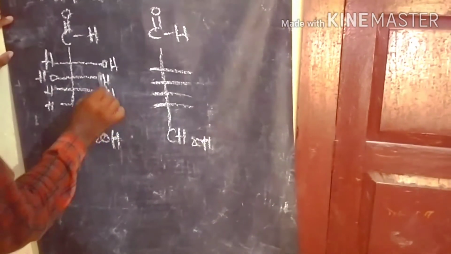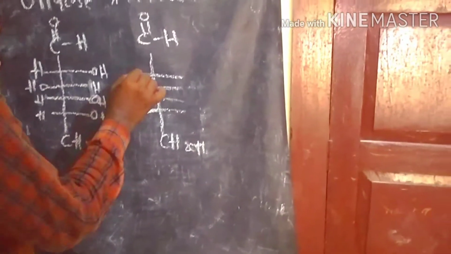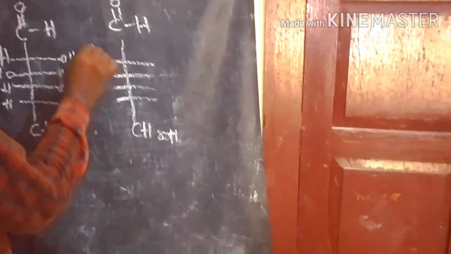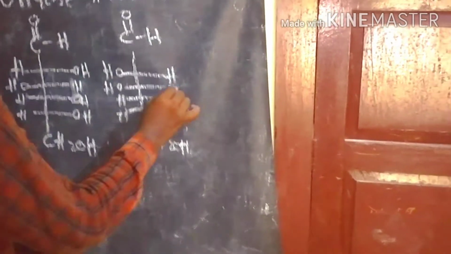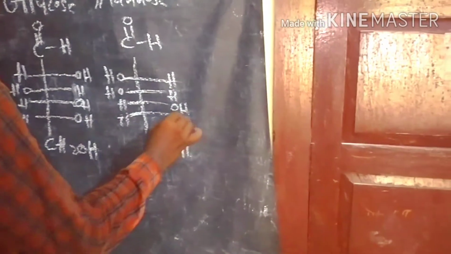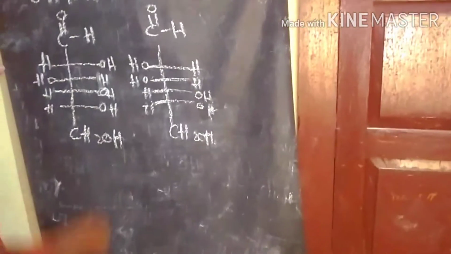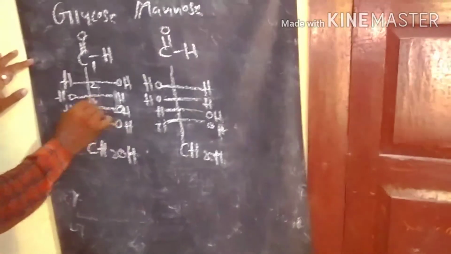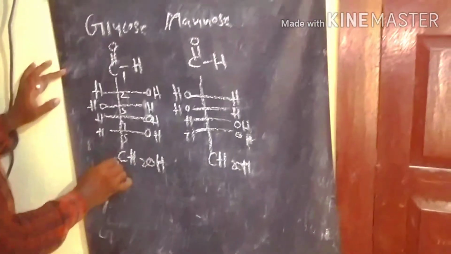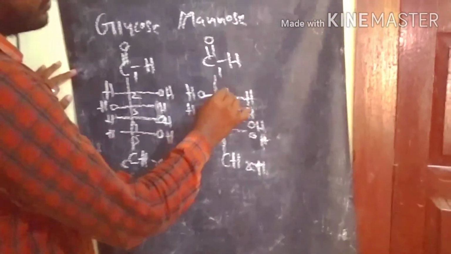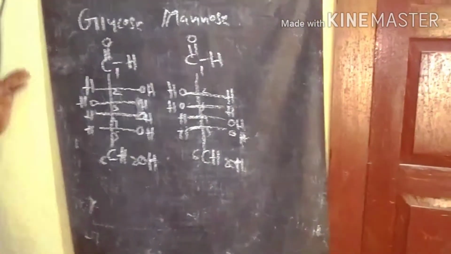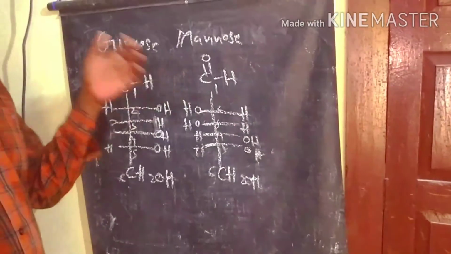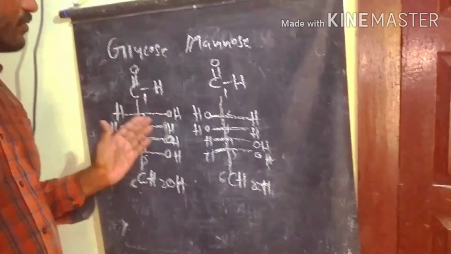In the mannose structure the difference is in OH and OH, with the remaining H and H. This is the first carbon, second carbon, third, fourth, fifth and sixth carbon. Here also first, second, third, fourth, fifth and sixth carbon. When you compare glucose and mannose, they are stereoisomers.